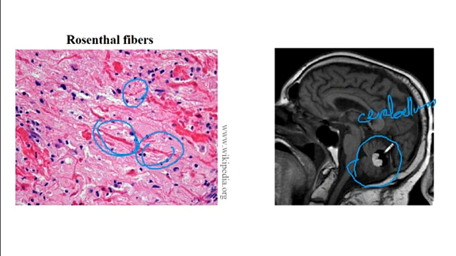And it contains a cavity with a nodule that is attached to its wall. So a cavity and a nodule that is attached to its wall and is found in the cerebellum is highly suggestive of the pilocytic astrocytoma. And then on histology of these tumors, you will see the Rosenthal fibers.